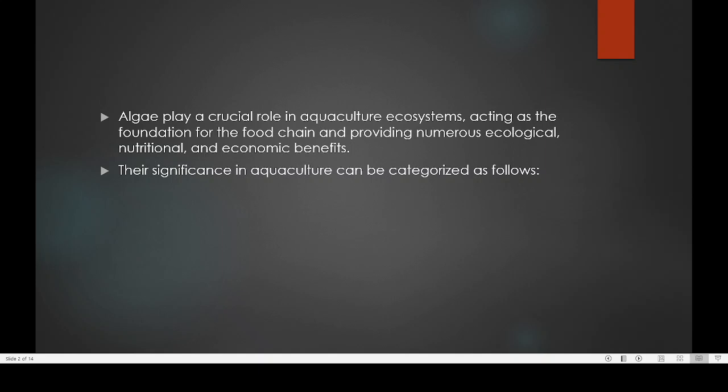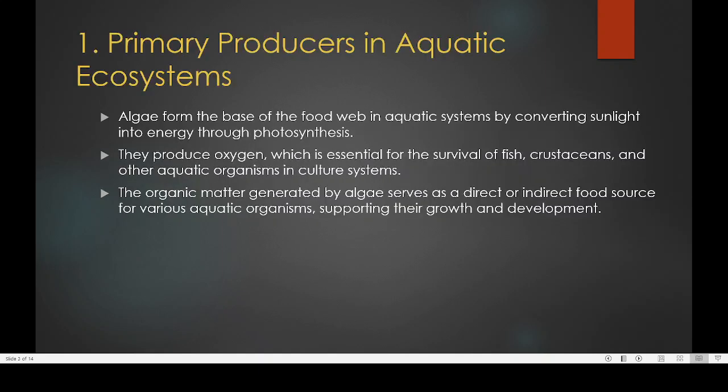For most of the fish living in a pond, the main food source will be the algae. So these algae are providing food for many types of fishes and also for prawns. In addition to that, they have several other ecological and nutritional significance also. So here we have a discussion of the important roles played by algae in aquaculture. One important thing is that algae will be acting as a primary producer.